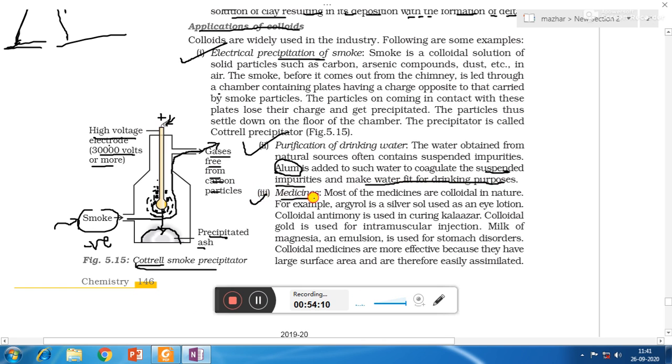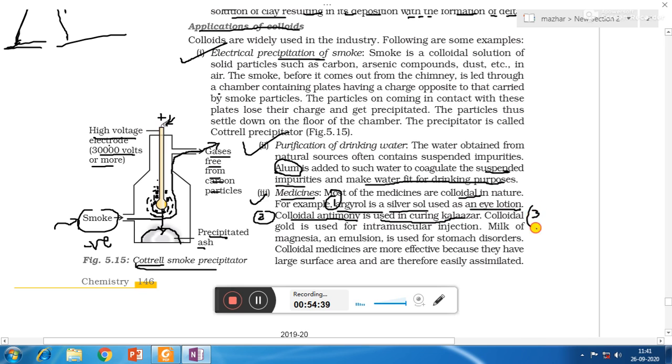Third is medicines. Most of the medicines are colloidal in nature. So here 4 examples are given. Number 1 is Argyrol, a silver sol used as eye lotion. Okay? The Argyrol is used in eye lotion. Second example is colloidal antimony, used in curing Kala Azar, which is one type of fever. Okay, so in order to treat that fever, Kala Azar, we use colloidal antimony.